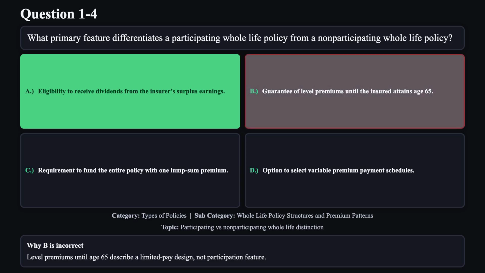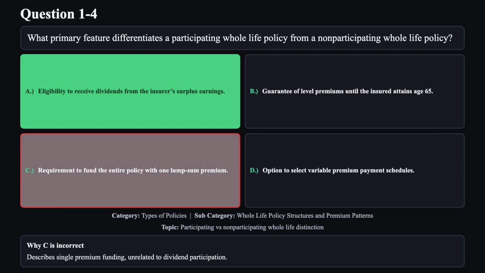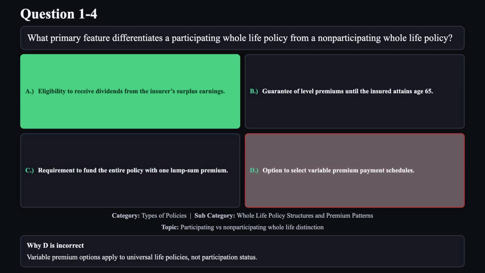Level premiums until age 65 describe a limited pay design, not a participation feature. Reason C is not correct. Describes single premium funding, unrelated to dividend participation. Reason D is not correct. Variable premium options apply to universal life policies, not participation status.